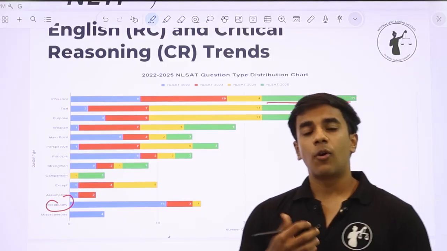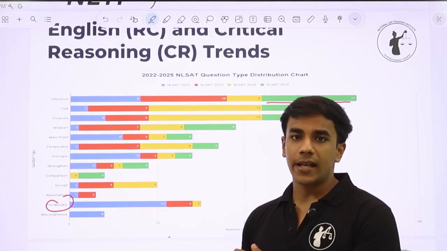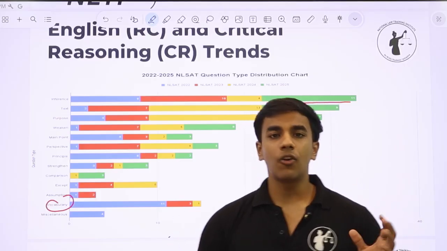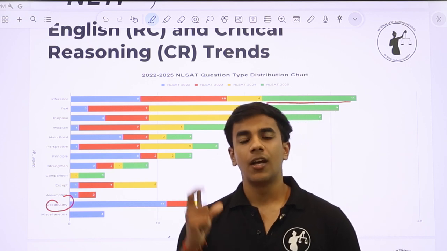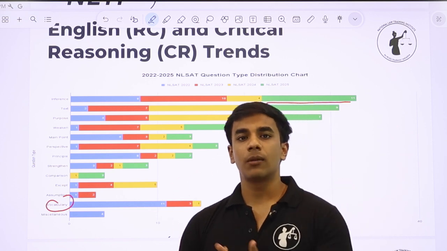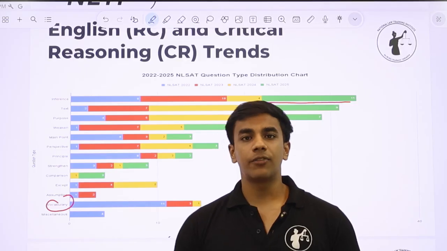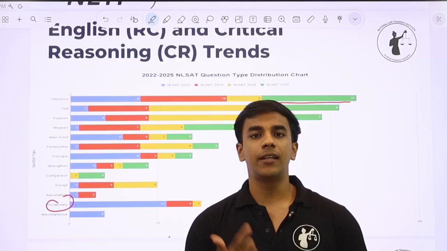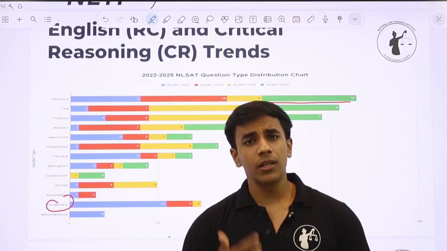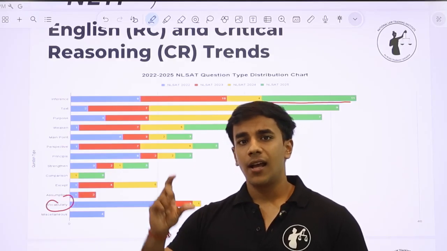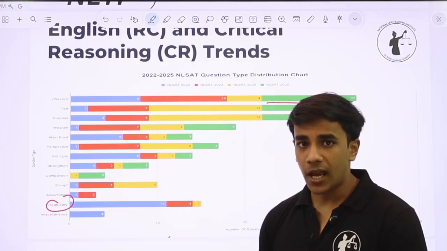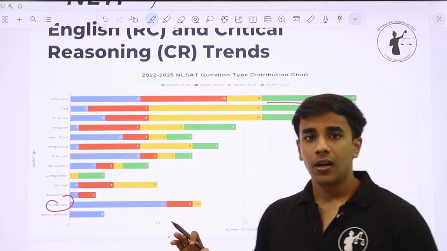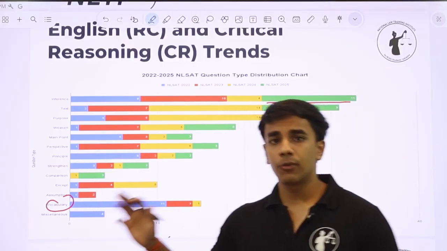What is inference? We'll be discussing this in the next slide also, but inference is what you can infer from the passage. It is different from a conclusion in the sense that a conclusion is clearly mentioned in the passage, but inference is what you take away from the passage. This is something that stays with you even after you have read the entire passage and the conclusion. This is your natural key takeaway, or what naturally follows from a particular passage, that is your inference. And that was asked multiple times in the NLSAT 25 paper. Almost 11 questions were asked indirectly or directly from this concept called inference.